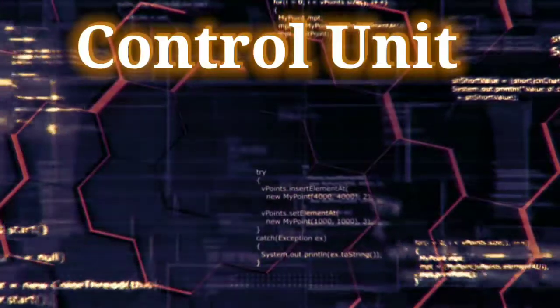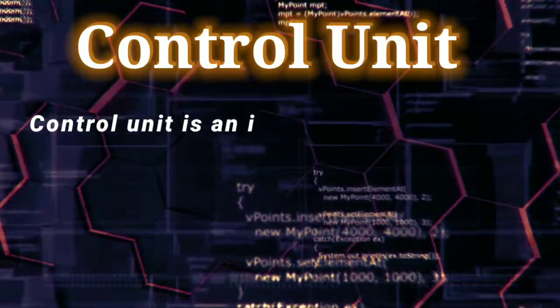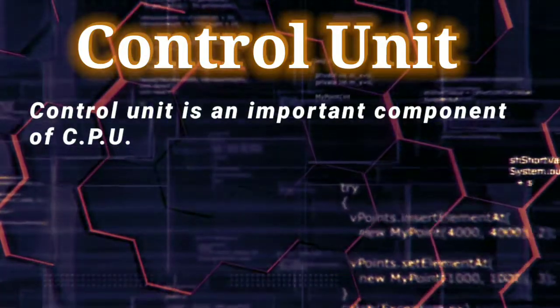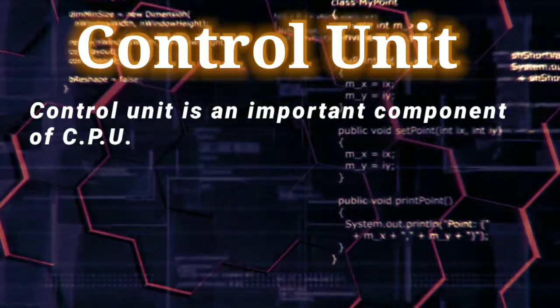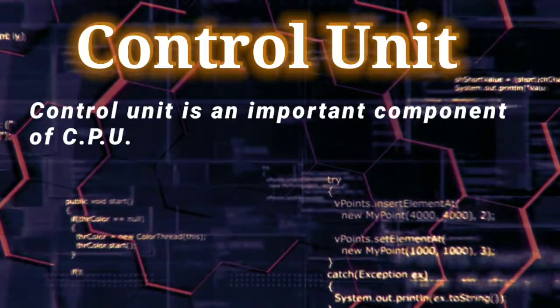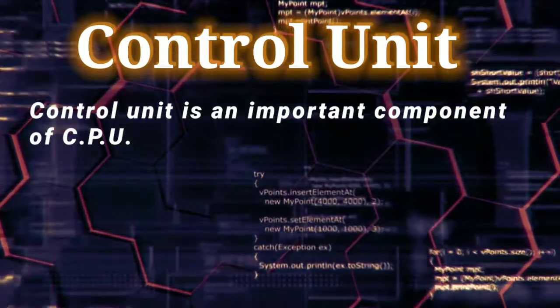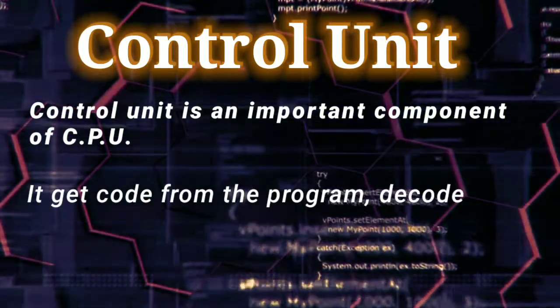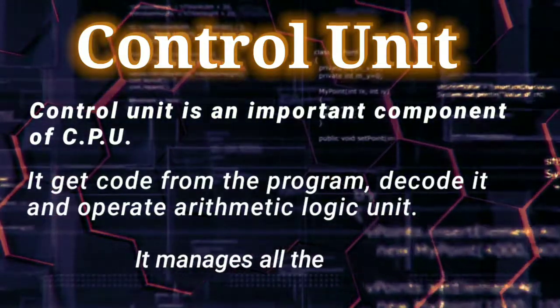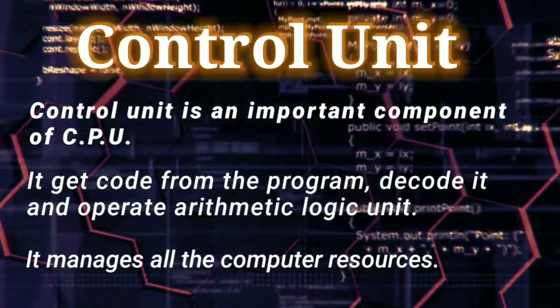So the first thing is the control unit. Control unit is an important component of the CPU. It directs the operation of the processor. It acts like the supervisor of the computer. Its main job is to get code from the program, decode it, and operate the arithmetic logic unit. It manages all the computer's resources.